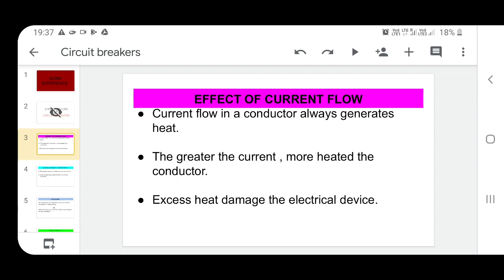If the current is increasing, then more and more heat will be produced. That means in a copper wire, current and heat are directly proportional. Increasing the current means increasing the heat. So excess heat damages the electrical device. If the current is increasing, more and more heat is produced, and this heat will damage the copper wire and conductor. Okay, so that is the problem.